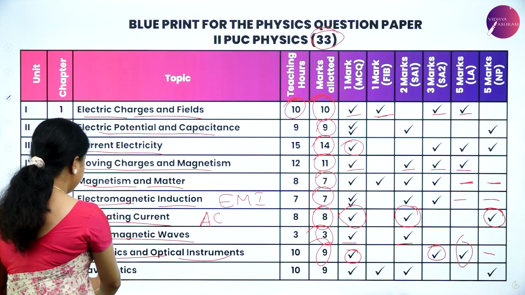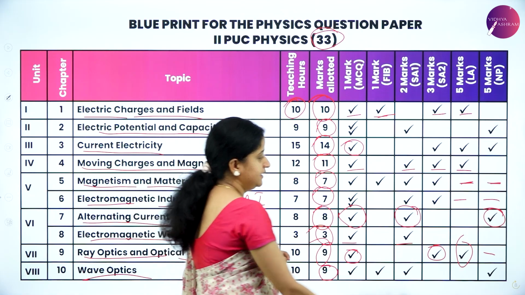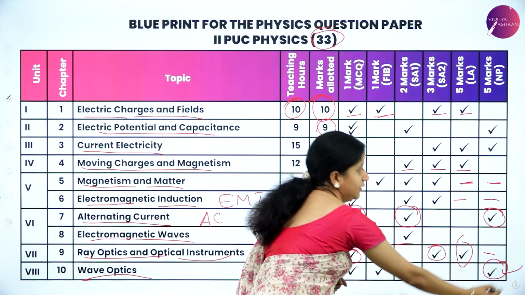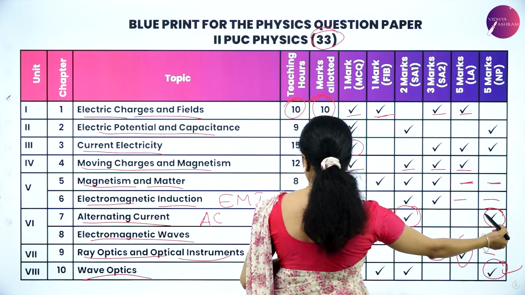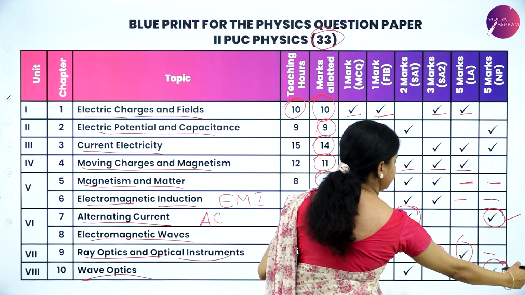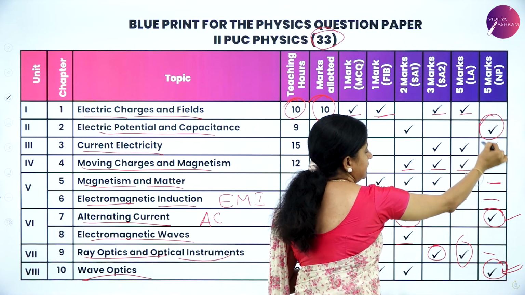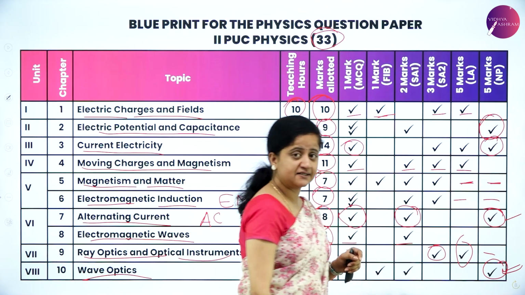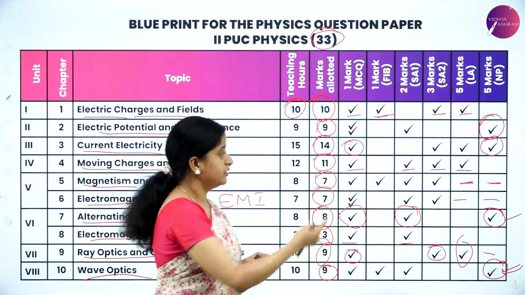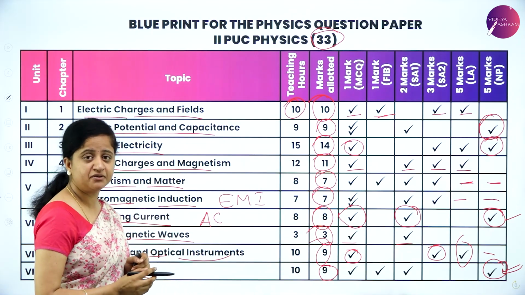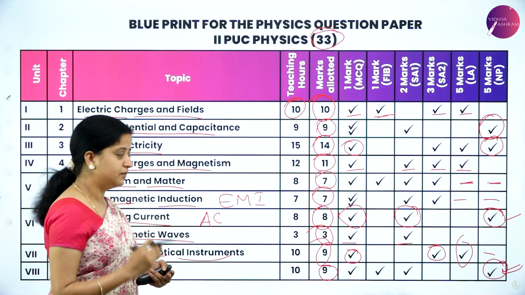So next we have wave optics, another important chapter. That's for 9 marks again, and here you can plan for a numerical problem. Out of 4 numericals, you can observe, you will get from alternating current, from wave optics, from electrostatic potential and capacitance, and current electricity. Here only you have 4 problems, and out of which you need to answer only 2. So you can plan which is the easiest chapter for you, and plan for that chapter to not miss scoring in numerical problems.